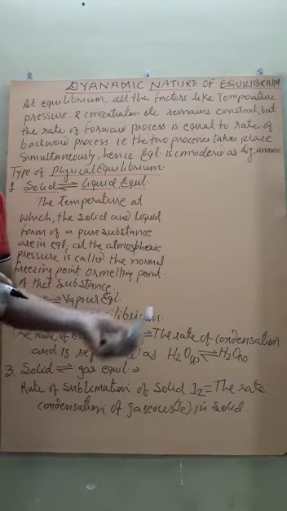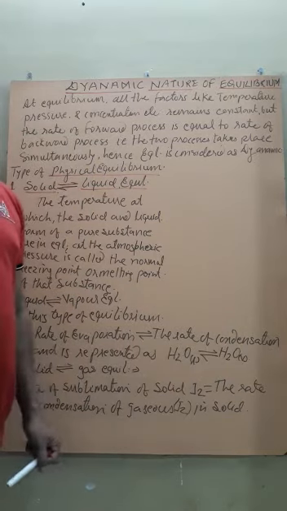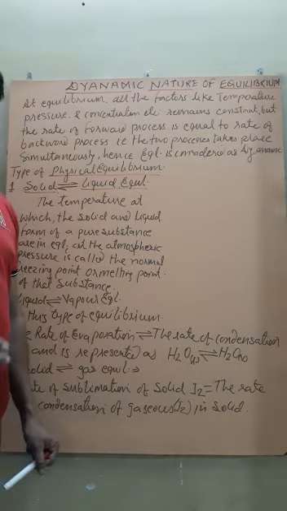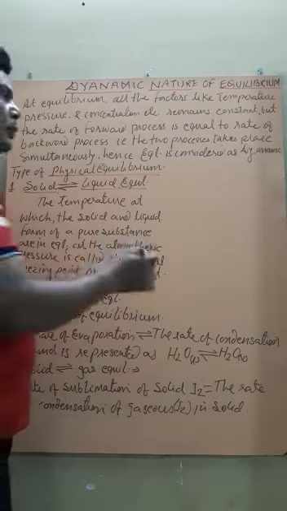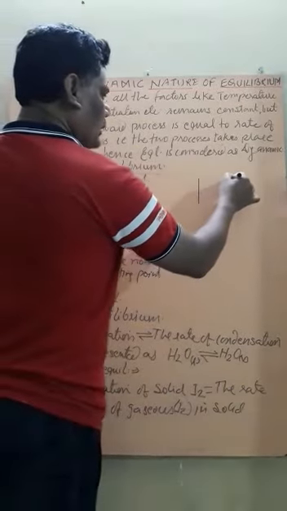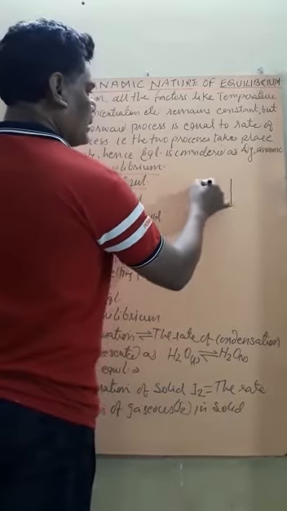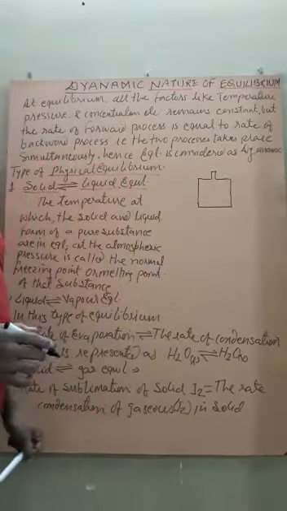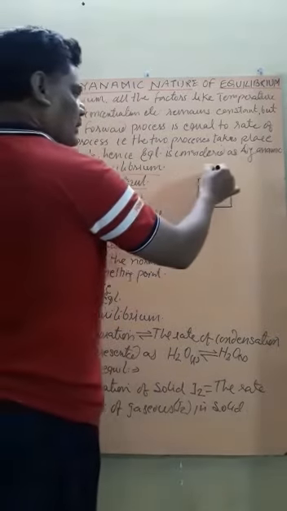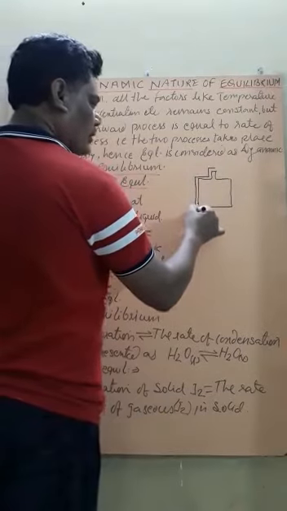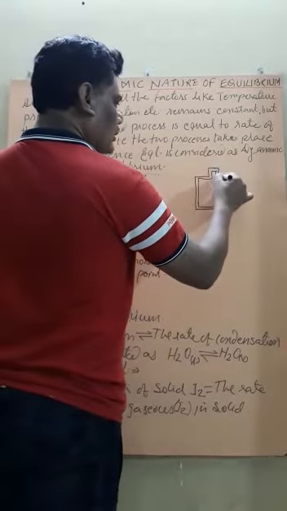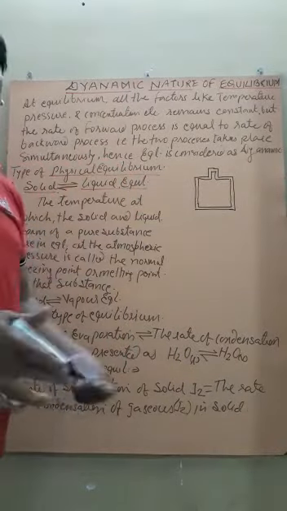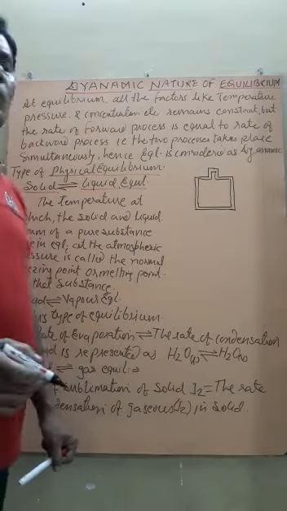Students, to better understand it, we can take a very simple example, and in practical life you have observed this experiment. Suppose in a thermos flask, what is a thermos flask? A thermos flask is such a vessel in which the system is not in contact with the surroundings.